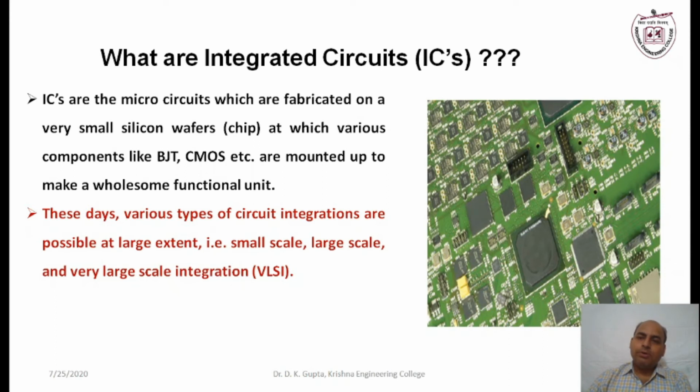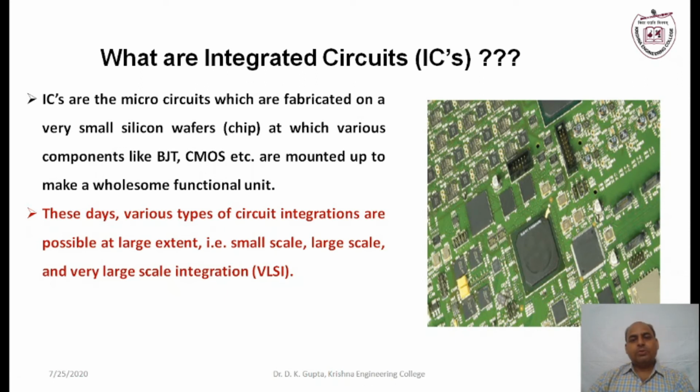Depending on the number of components fabricated into the IC, we can have different types, or we can say there are different scales of integration. For example, small scale integration, medium scale integration, large scale integration, and very large scale integration, simply called VLSI.